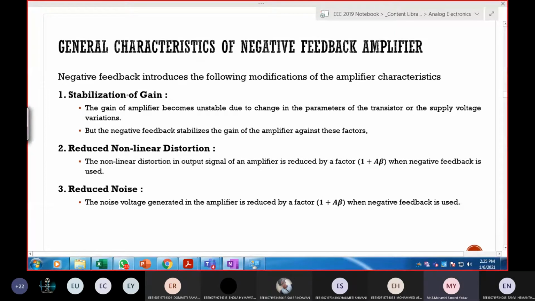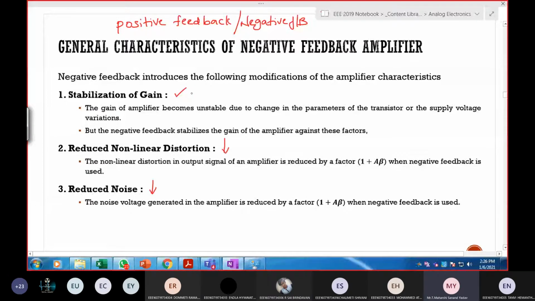The first point is we need to stabilize the gain. So positive feedback is better or negative feedback is better for amplifiers? Negative feedback. Why? Is there any reason? Noise will reduce in case of negative feedback. This is one advantage. At the same time, non-linear distortions will be reduced.